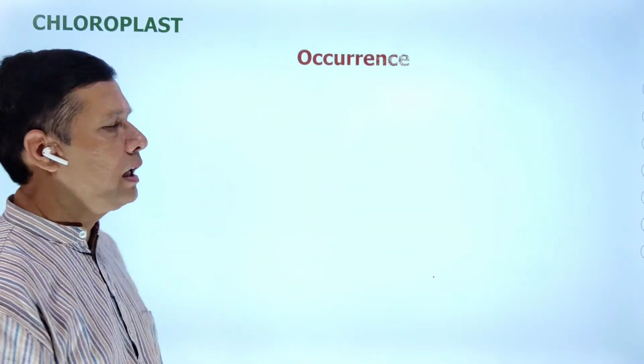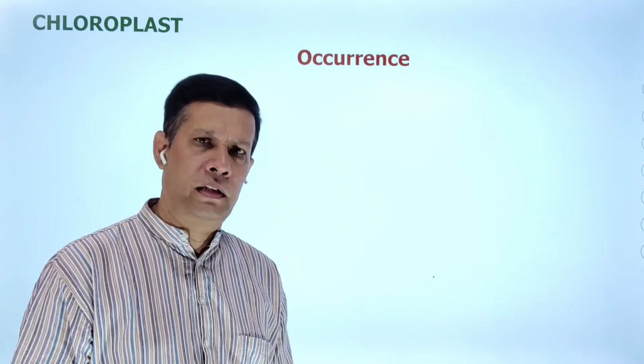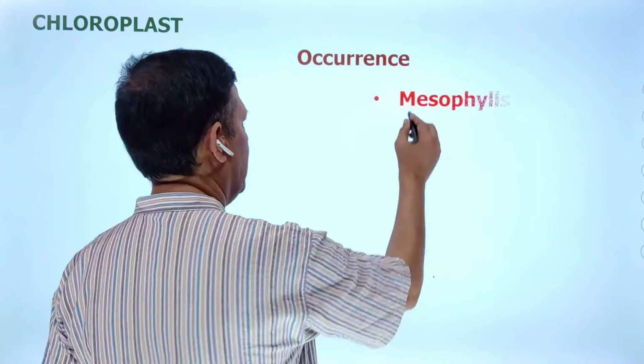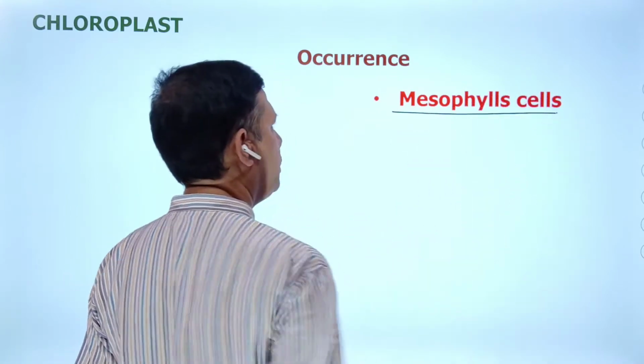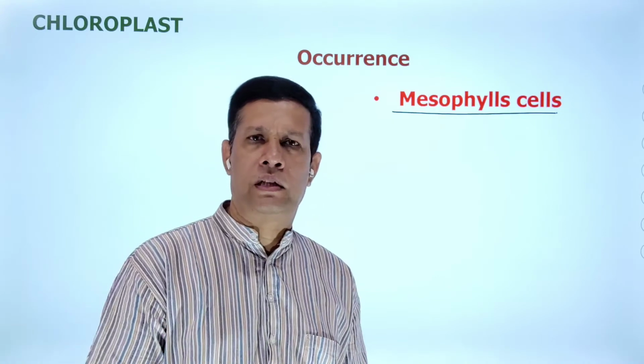Then coming to the occurrence of chloroplast, where these chloroplasts are present in the cells. That means generally in the mesophyll cells. Chloroplasts generally appear in the mesophyll cells.